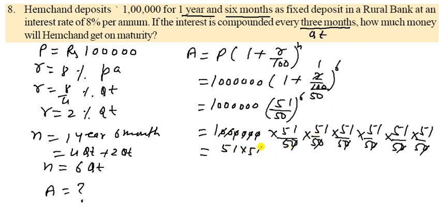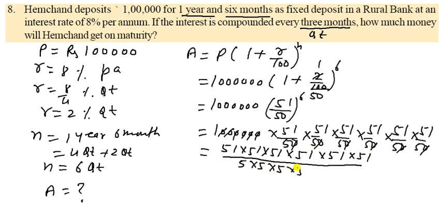So you got like this: 51 into 51 into 51 into 51 into 51, how many 51? 6 times of 51. And here how many 5s? 1 2 3 4 5 6, so you can write 5 six times.